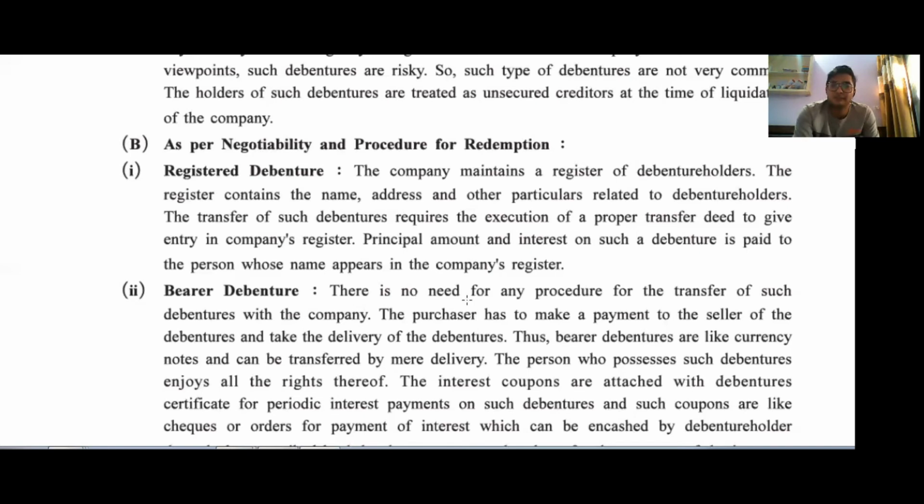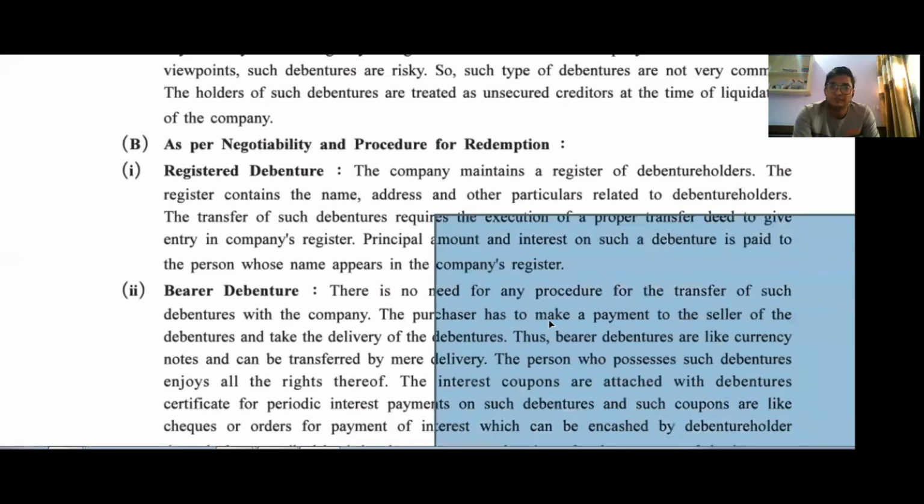The purchaser has to make a payment to the seller of the debenture and take delivery of the debentures. These bearer debentures are like currency notes. In examination, for a 1 mark question, they can ask which debentures are like currency notes. Your answer will be bearer debentures. It is transferred by mere delivery, which means it can be transferred to any person simply by delivery.